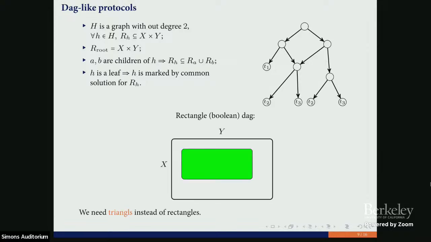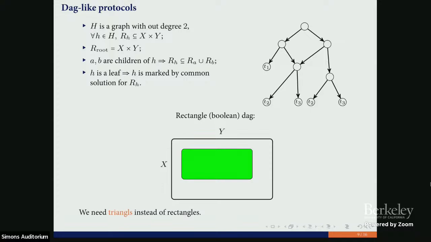And today we're going to deal with rectangle communication protocols. So we assume that each set at each node has this form. It's like a product of some inputs on Alice's side and some inputs on Bob's side.